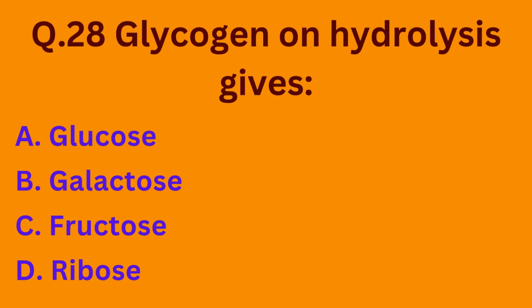Question number 28 is, glycogen on hydrolysis gives option A glucose, option B galactose, option C fructose, option D ribose. So whenever a glycogen is broken down through hydrolysis, it gives glucose. So the correct option is option A.